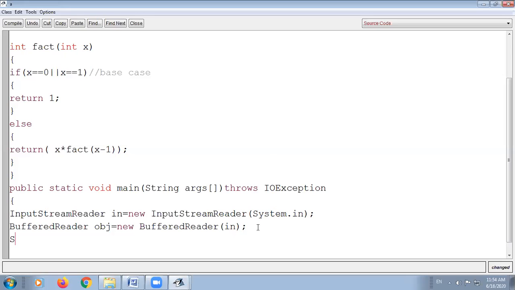Now how will you start the program? First you have to tell the user to input any value for calculating the factorial.